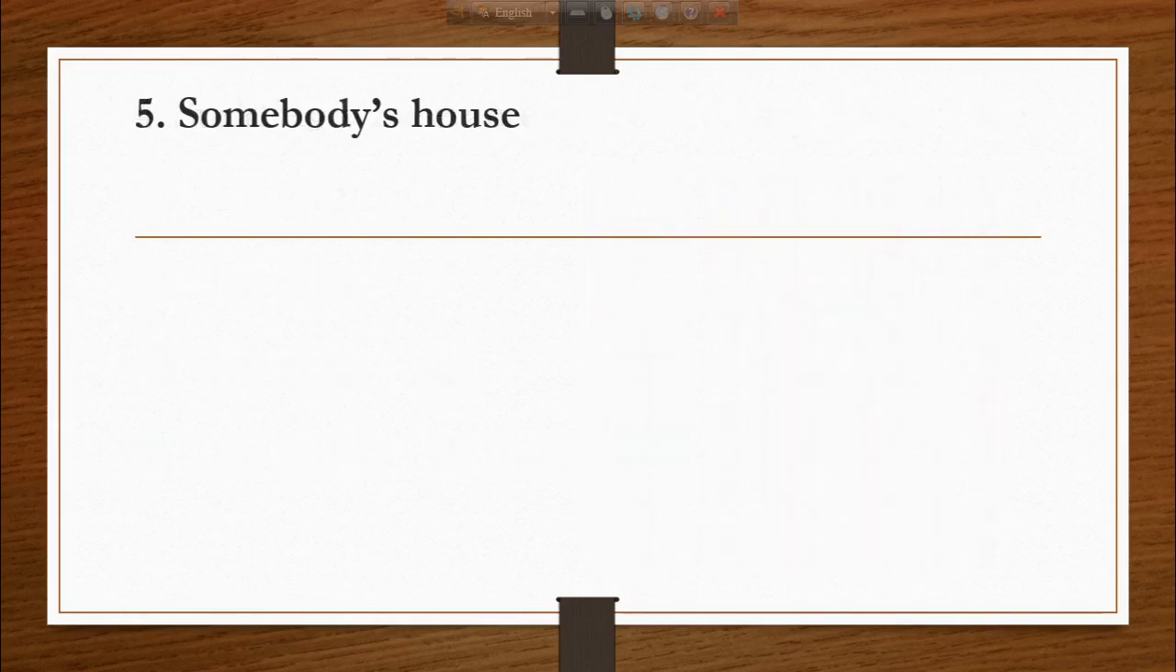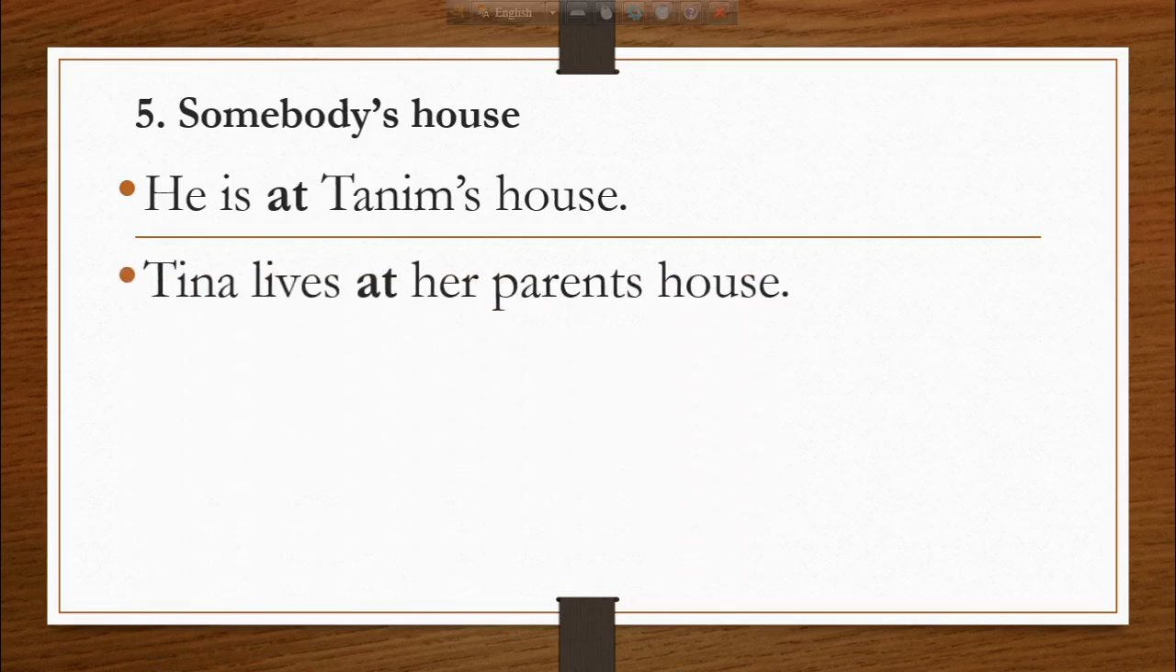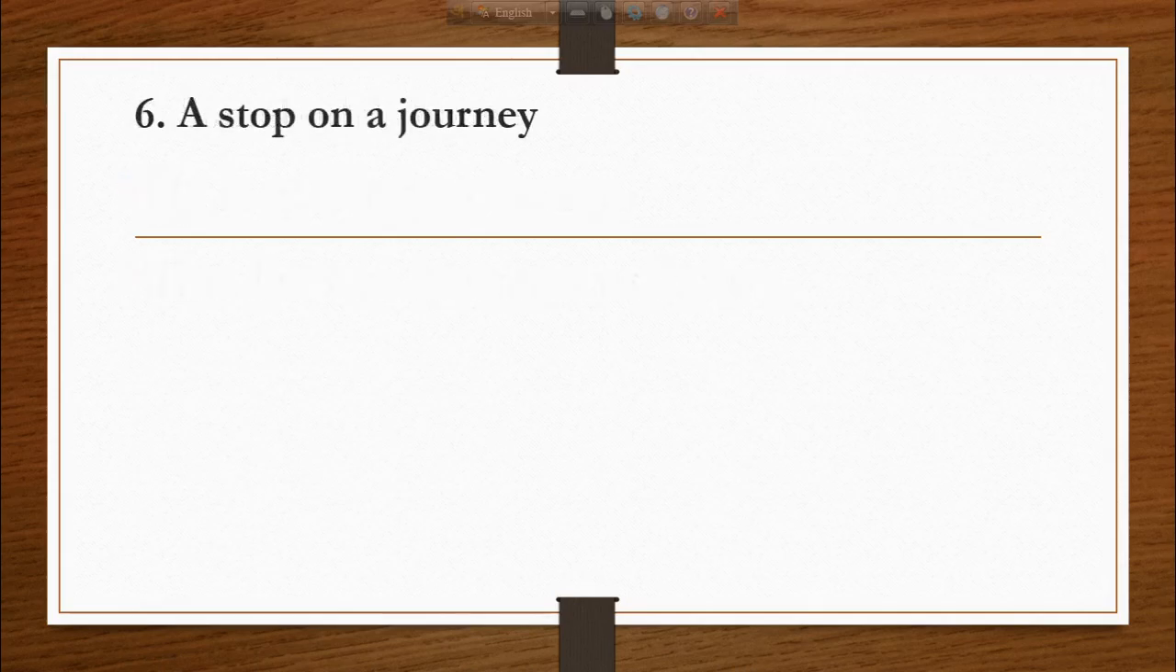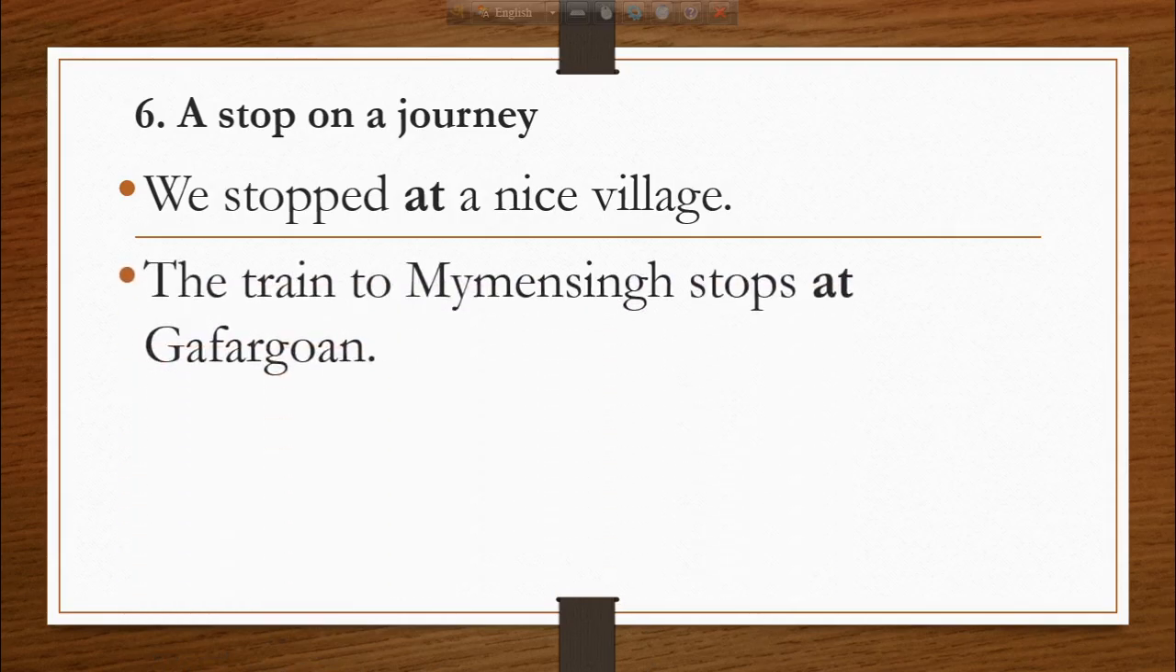We also use the preposition at to mean somebody's house. For example, we say he is at Tanim's house. Tina lives at her parents' house. We also use at to mean a stop on a journey. For example, we say we stopped at a nice village. The train to Mymensingh stops at Gophergaon.